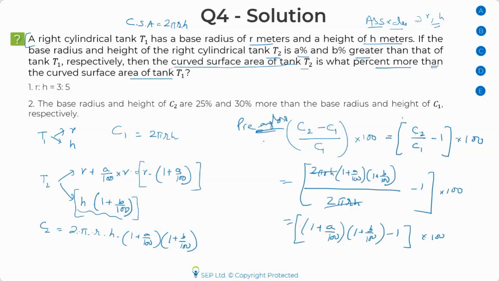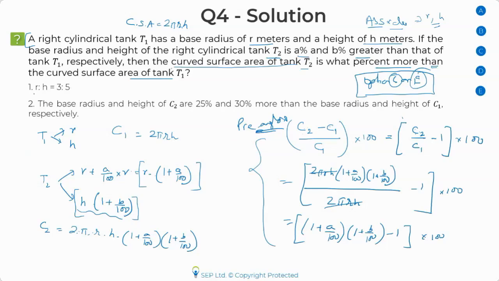And how this is important: those of you who do not do the pre-analysis, if you jump directly into the statement, you would end up marking the answer as option C. Good chance that you will mark C or E, saying once again that these are percentages, not absolute values. A lot of you mark E. And some of you might think I need information about R, H, A, B, all of it. So you might end up marking the answer as that. If you fall in this category, you did not do your pre-analysis, guys. You need to get better at it.